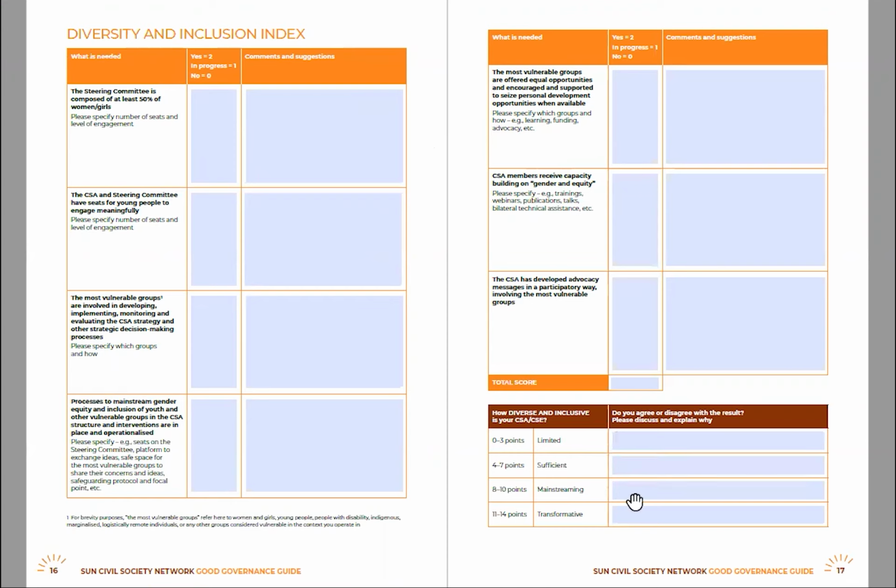And on the final number, page 17 here, as you can see at the bottom, you have a scoring, which includes the different areas and how we would categorize it. And you can add any of your points and discussions in this area here.